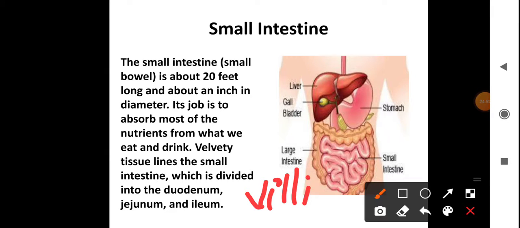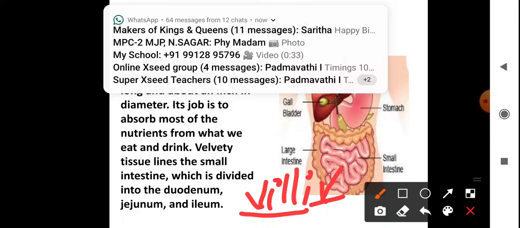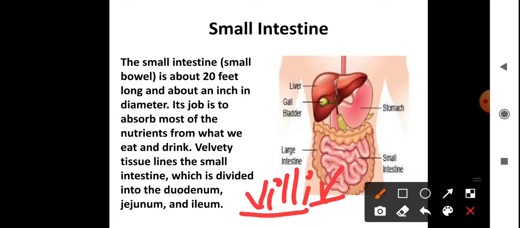They help in the absorption of nutrients. You understood how they are simplified: proteins into amino acids, carbohydrates into glucose, fats into fatty acids and glycerol. These simplified foods are absorbed by villi.